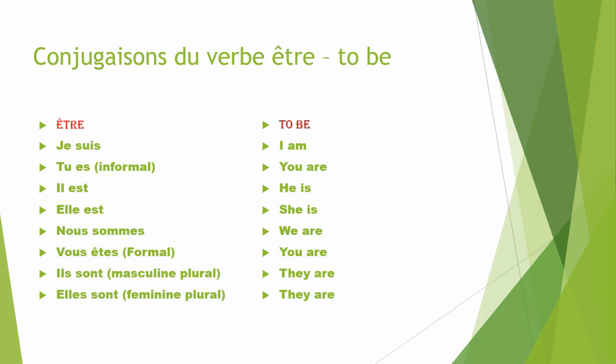So first we have the verb être, which means to be, and let's look at the conjugations. Je suis, tu es, il est, elle est, nous sommes, vous êtes, ils sont, elles sont.